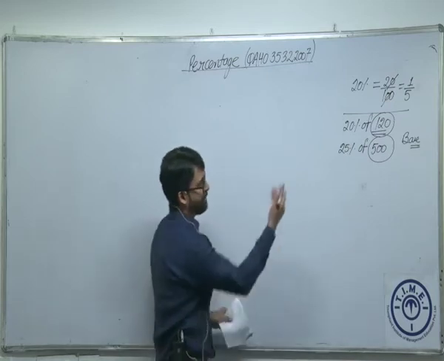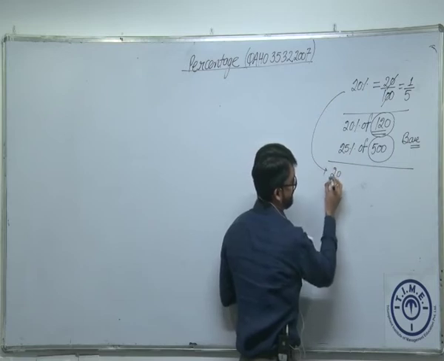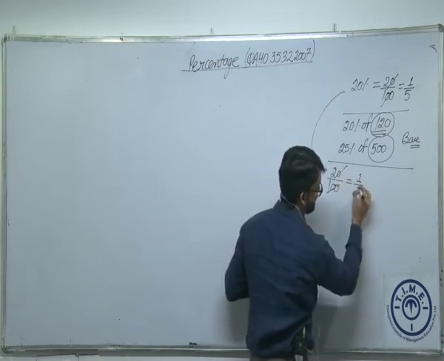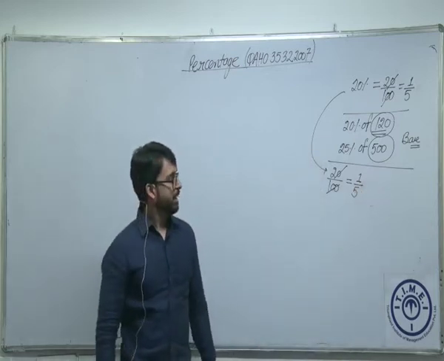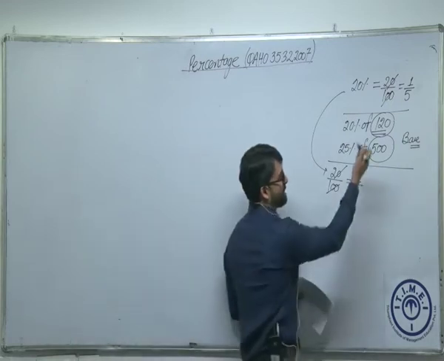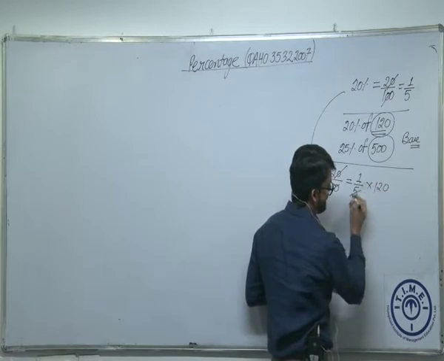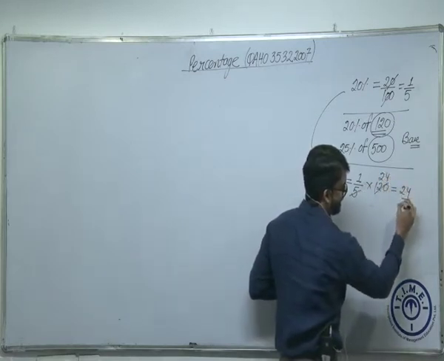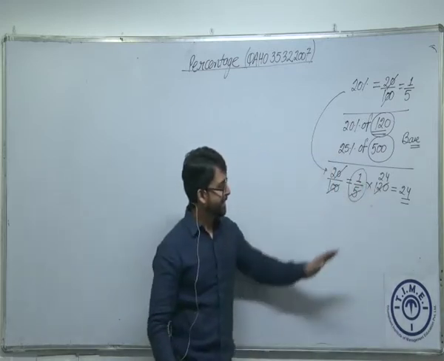Now, one more example we can take. I asked you a similar question. What is 20%? We can say 20% is 1 by 5. If I ask you what is 20% of 120, you can easily calculate 1 by 5 of 120, which is easily divisible by 5: 24. Now, I think you must be able to understand the importance of this.